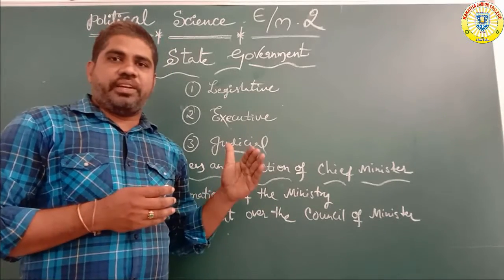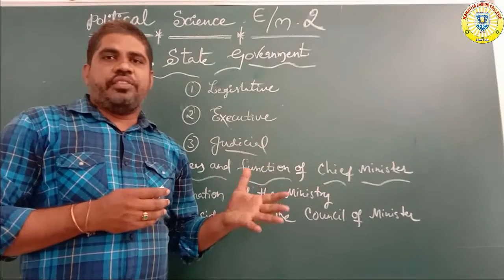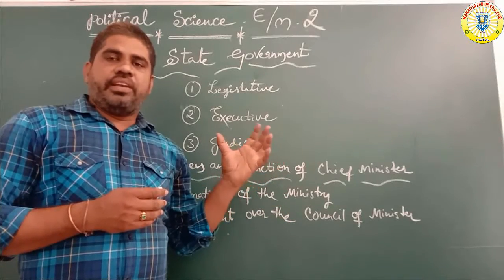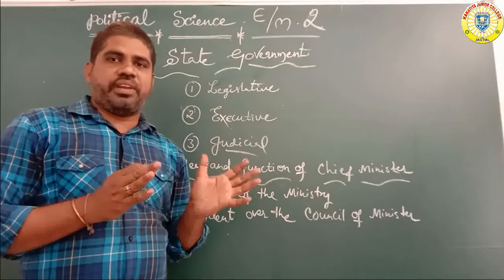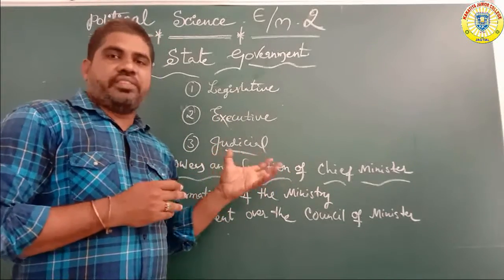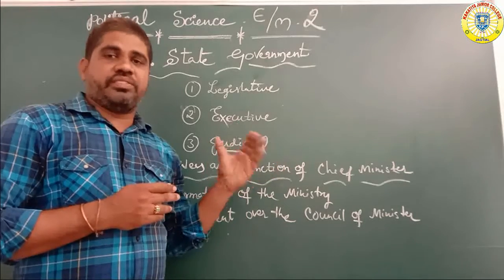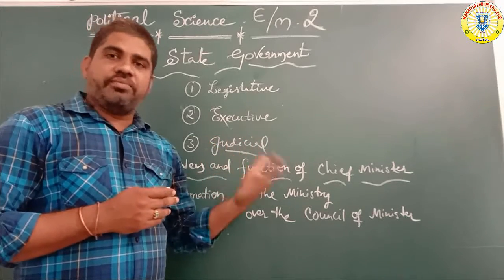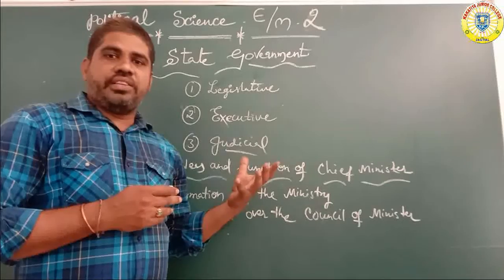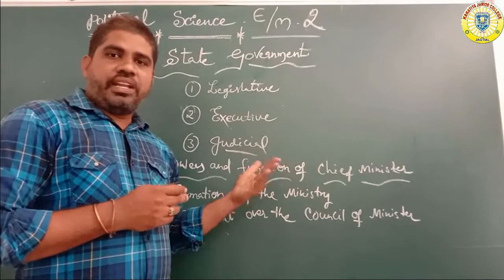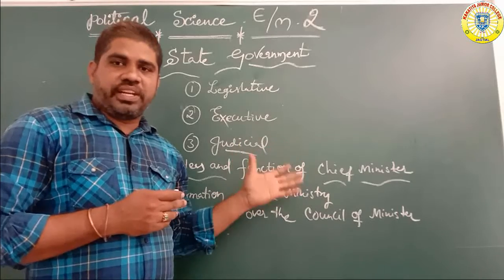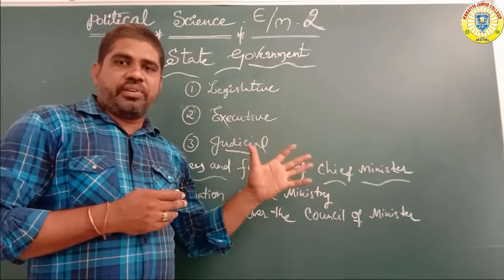The president appoints every state governor. The chief minister gives advice to the governor, giving some minister names, which minister under which department. The names are given to the governor and the president also. So the chief minister presides over the council of ministers.